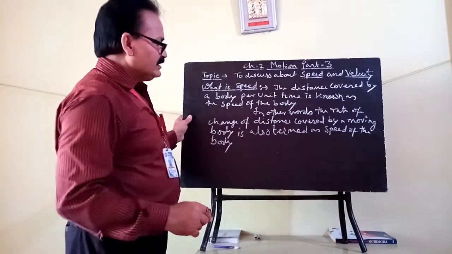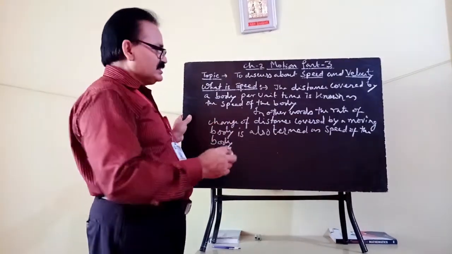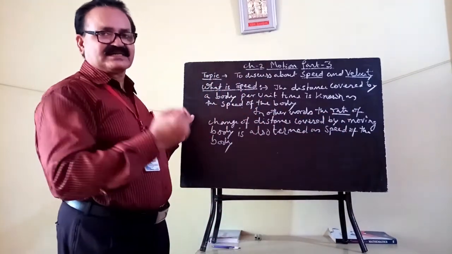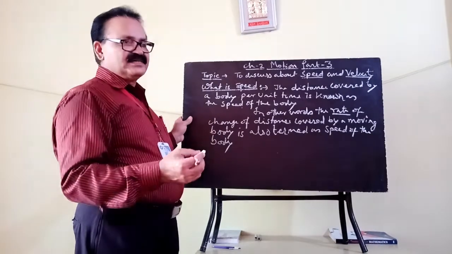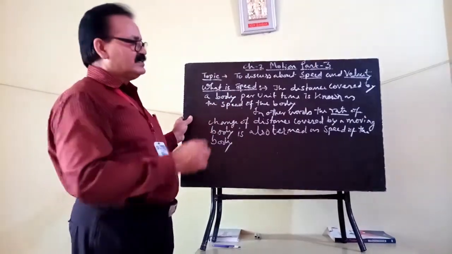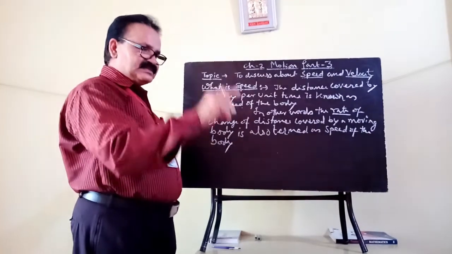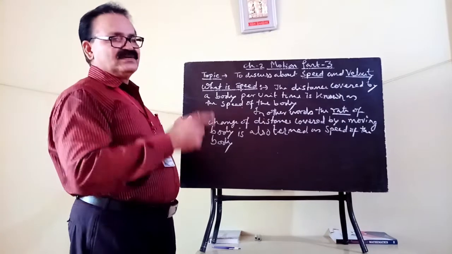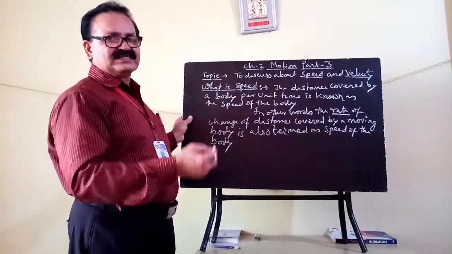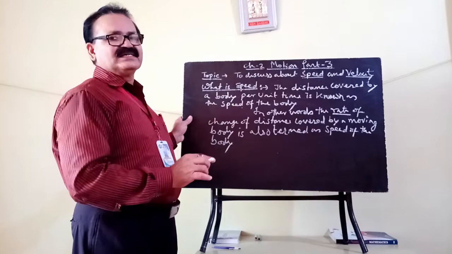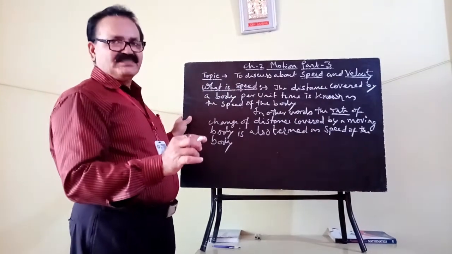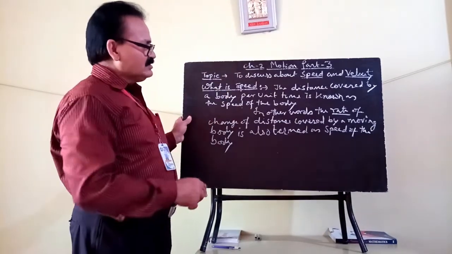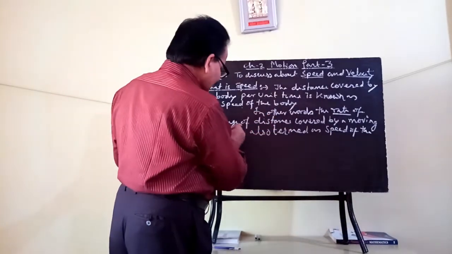Here, rate of change of distance means, whenever you express it as a rate, per second, how much distance with respect to any reference point. What was the body's initial distance from the reference point, and after some time when it covers a longer distance, then the difference between the distances at the two time intervals with respect to the reference point is your change of distance.